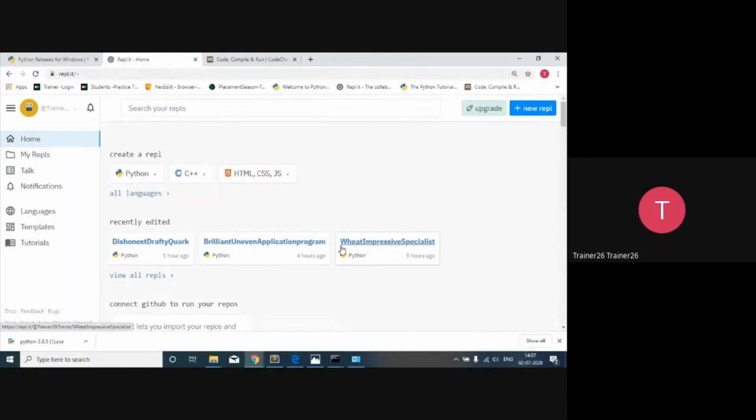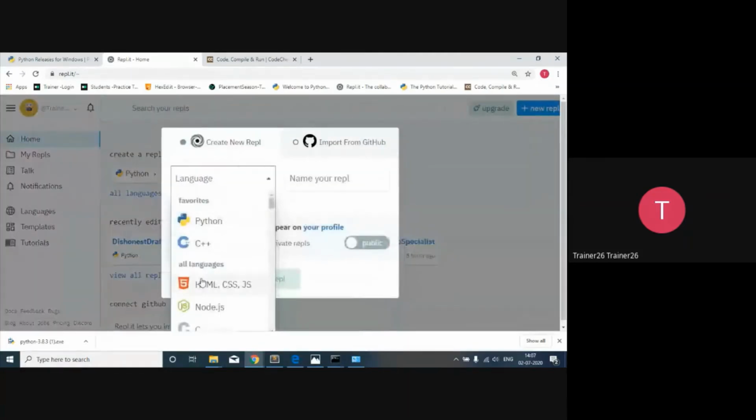So this is the dashboard of the Replit platform. I don't know how many of you use it or not. Basically, this is a platform in which we can work together on different languages. It means 50 people can work on the same program at the same time.